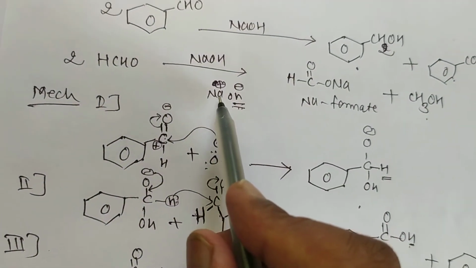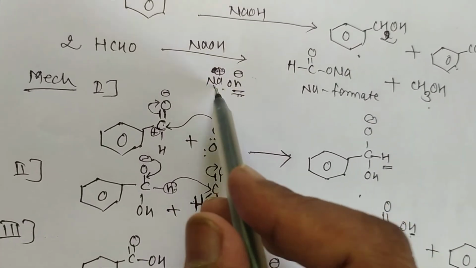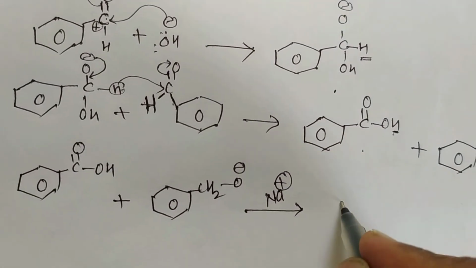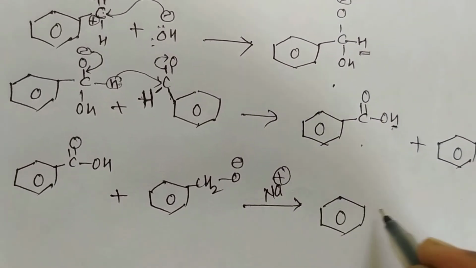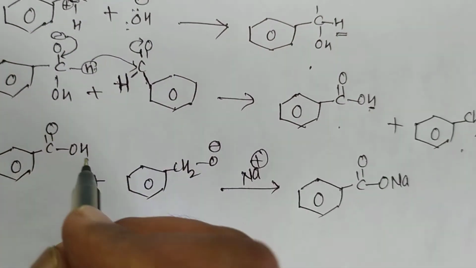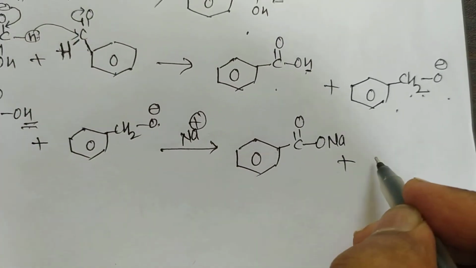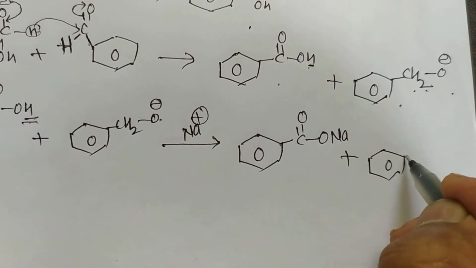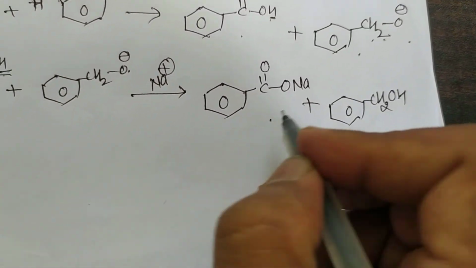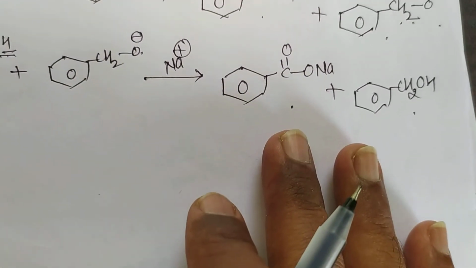When NaOH undergoes dissociation to Na plus and OH minus, we use the OH minus ion, and Na plus remains as it is. Therefore Na plus is taken in this reaction and it gives C double bond O Na. The H is abstracted by the O minus ion, and this is converted into CH2OH. This is the sodium salt of the acid, and this is benzyl alcohol. This is all about its mechanism.